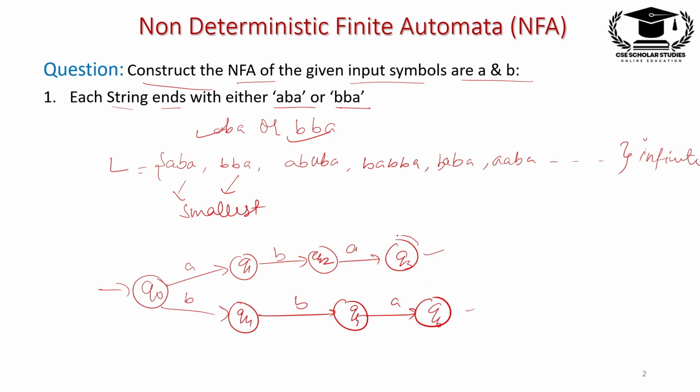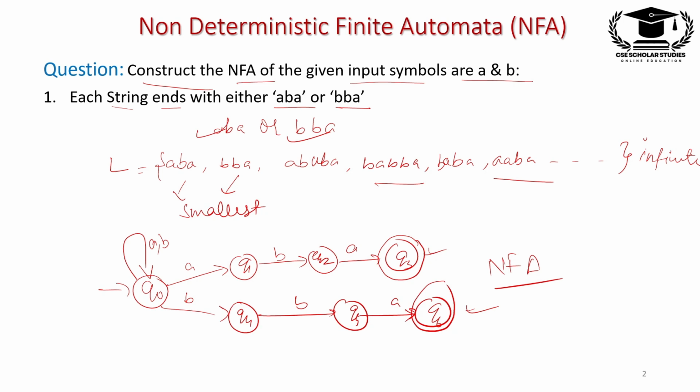And these last two are the final states because according to the question, either this is correct or this is correct, right? And for the further strings like this or this, we draw the loop for A and B at the initial state. This is the NFA of the given question.